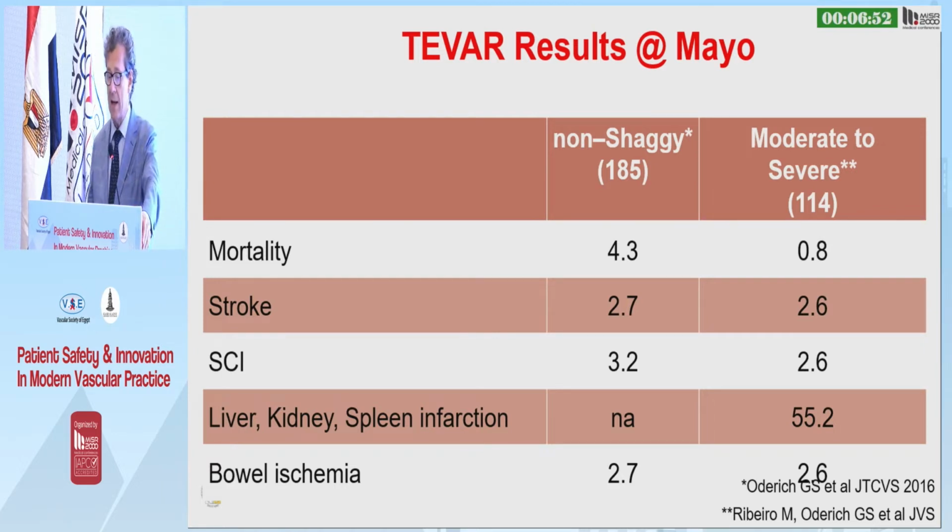Now, quite surprisingly, you can notice that the mortality in these patients is a bit lower than the mortality in patients with non-shaggy aortas treated by the same group in the same period. But the reason for this is that the non-shaggy aortas are mostly type 2s. They end up as non-shaggy because they are type 2, so all the thrombus is inside the aneurysm. So it's a little bit complex to interpret these results.